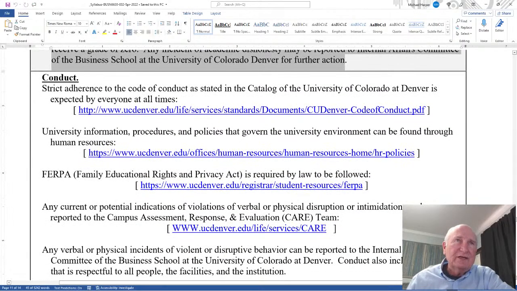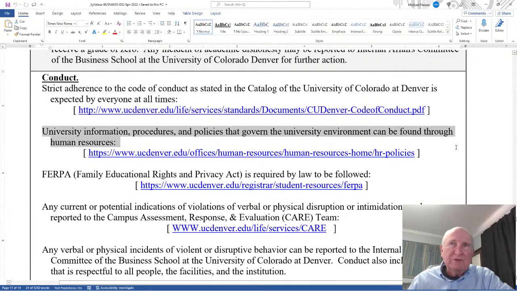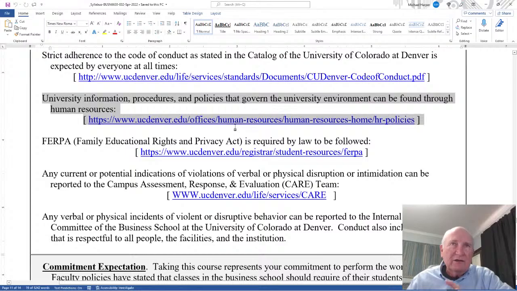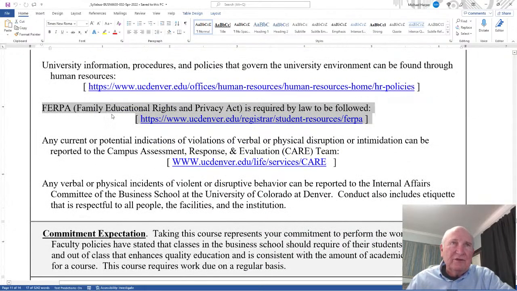Now here's a bunch of links for the conduct. This first link is the catalog code of conduct, and this is for students, faculty, staff, administration, guests, visitors, anybody and everybody. The next one is human resources. There's a lot of good information there on policies that govern the university. And here's FERPA, the Family Educational Rights and Privacy Act. Here's a link to that. I will adhere to that.